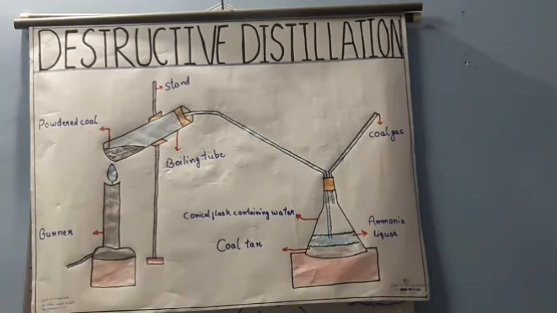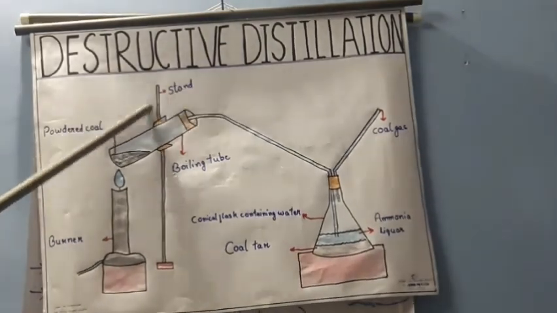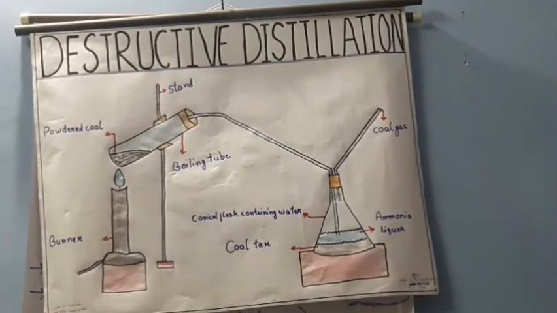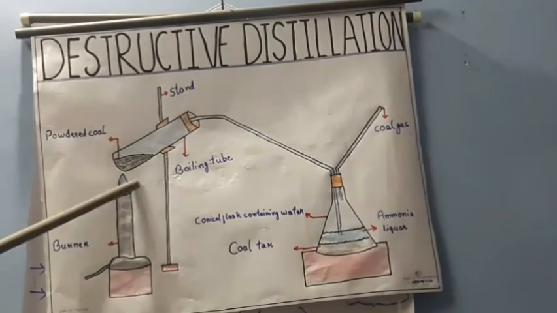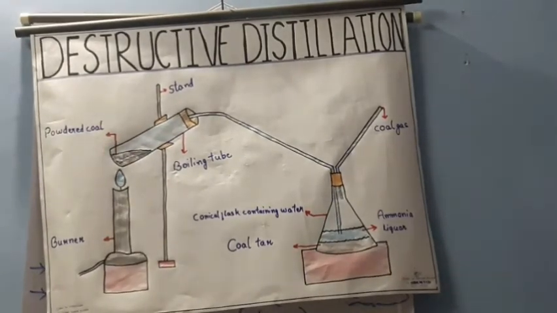Then you can see the stand, and in that stand what is being set? A boiling tube. It is made from glass and it can hold any liquid or solid. It is a laboratory apparatus known as a boiling tube.